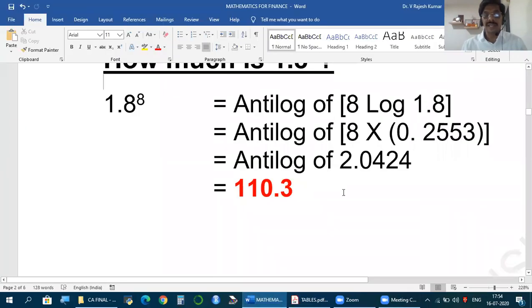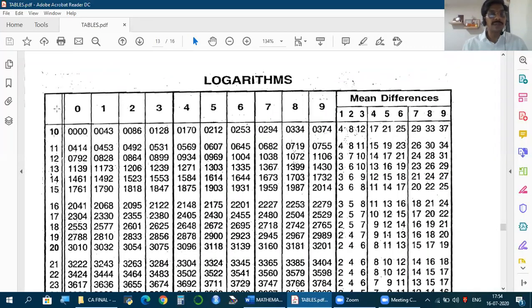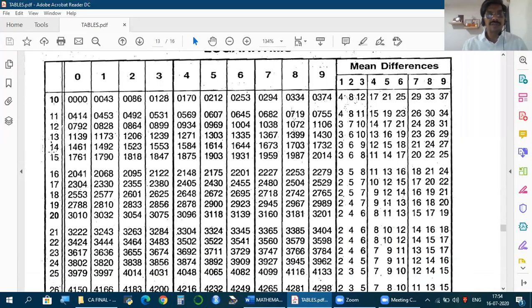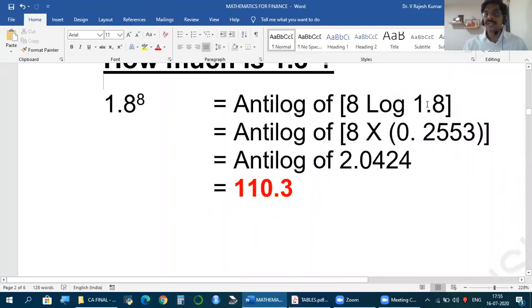18, remove decimal, 18. So in the logarithm table, on the left hand side, we have numbers starting with 2 digits. So 18, only 2 digits we have. So what we do, 18 under 0, 2553. Now that is mantissa. So characteristic is the number of digits before decimal, minus 1. And remove the decimal, whatever the number we have, using log table, we find mantissa. So friends, the log value of 1.8 is 0.2553. So original number is 1.8. Its logarithm value is 0.2553.